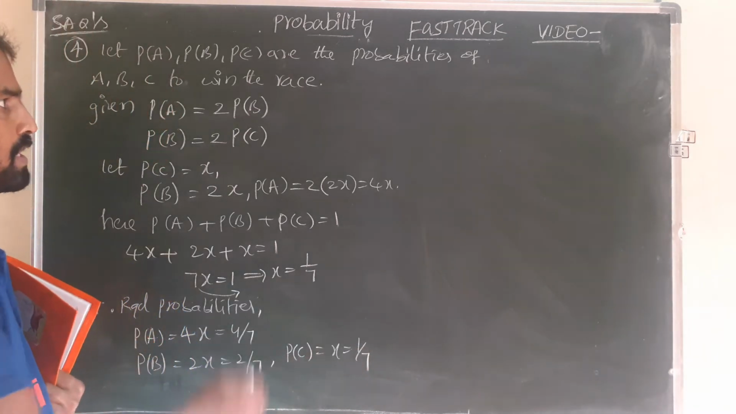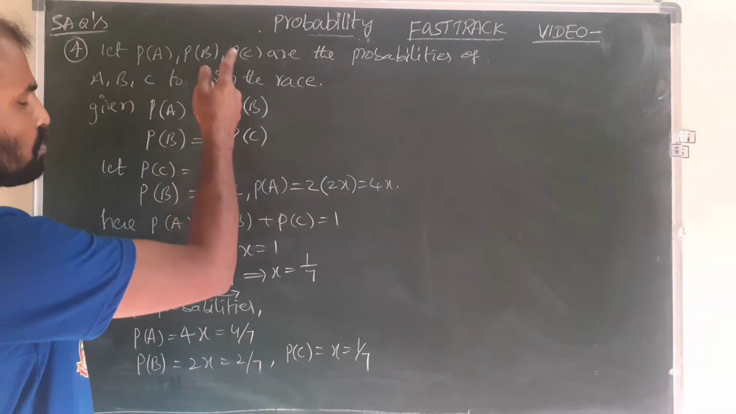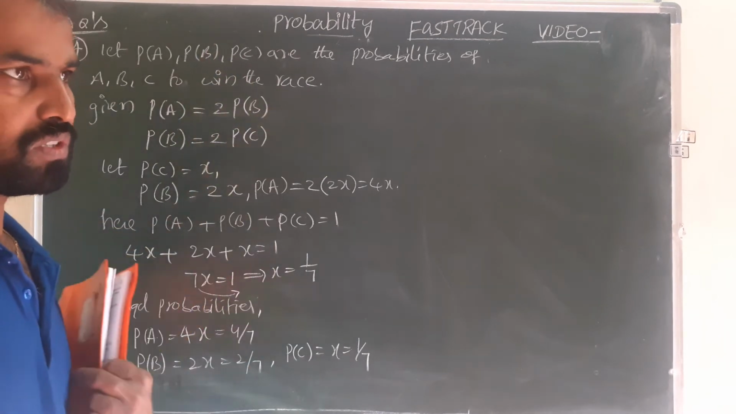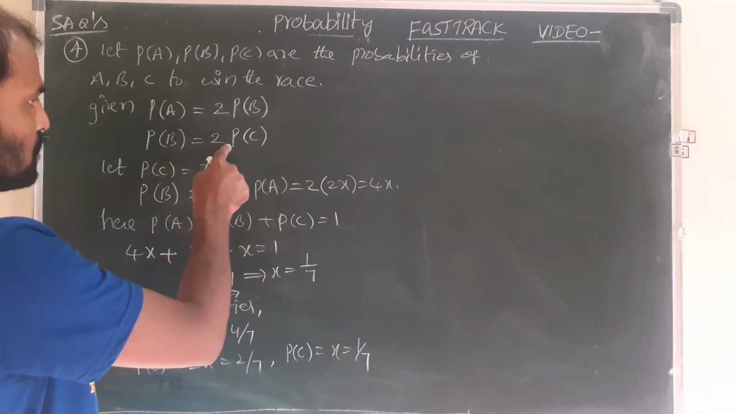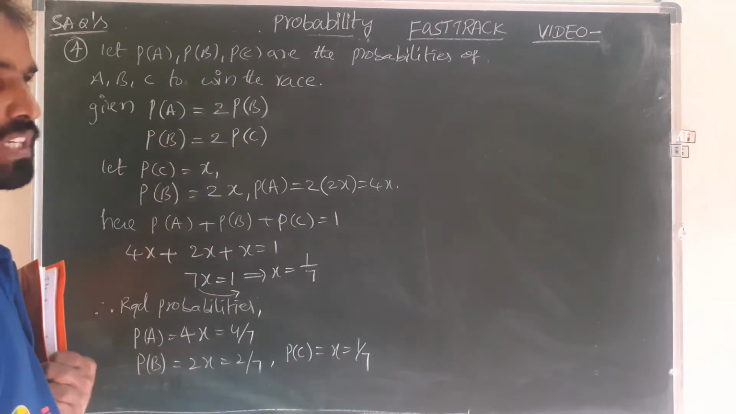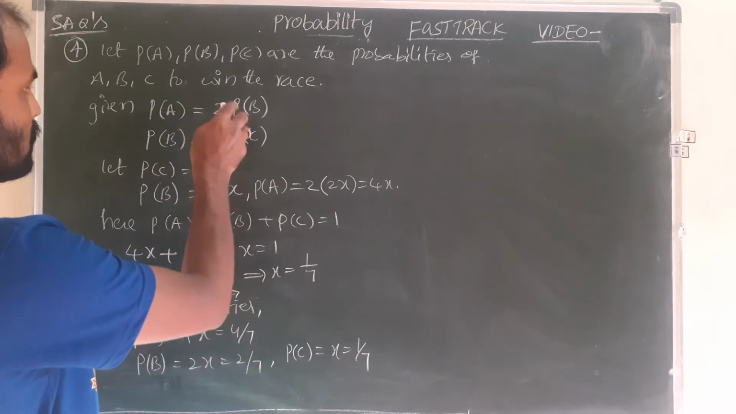So very simple. A, B, C are three horses. P of A, P of B, P of C are the probabilities of A, B, C to win the race. P of A is 2 P of B. P of B is 2 P of C. What the question says is twice, so twice and 2 times.